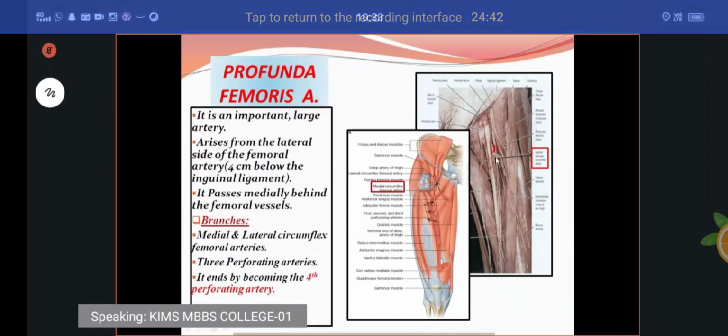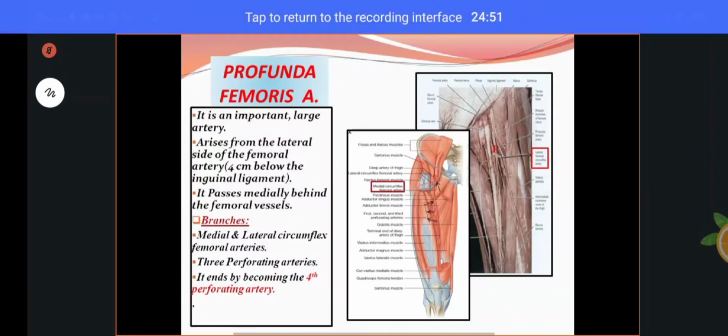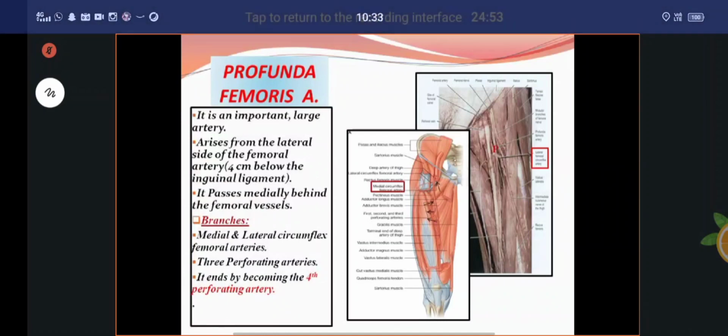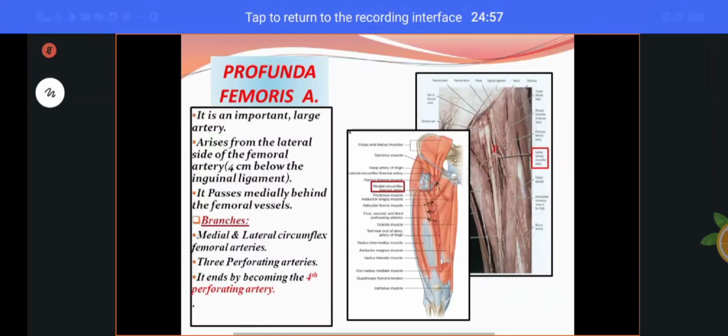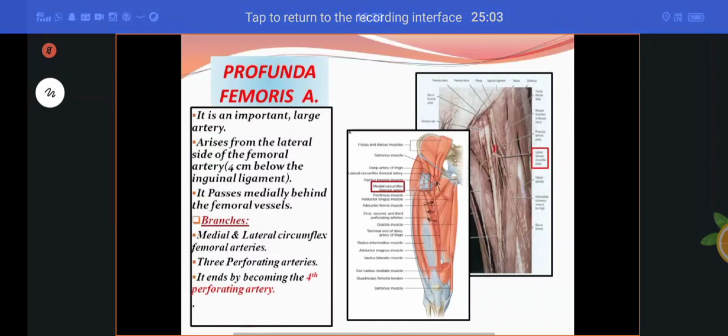Branches are the medial and lateral circumflex femoral arteries and 3 perforating arteries. It ends by becoming the 4th perforating artery. That is the origin, course, and branches of the profunda femoris artery.